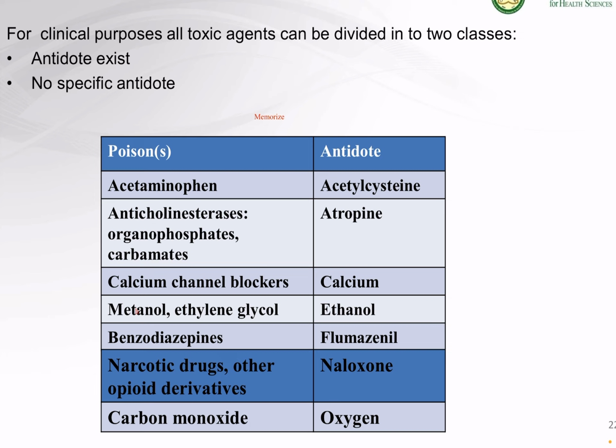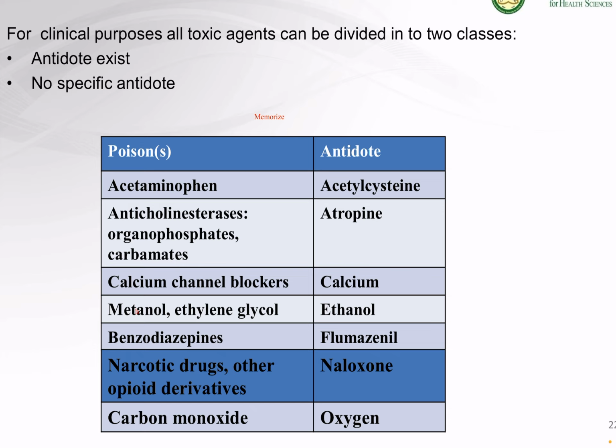Finally, if somebody has poisoning with carbon monoxide, the antidote is oxygen. You got the point? So these are some of the antidotes which we have to give for the treatment of poison. Is it clear? Yes, please.